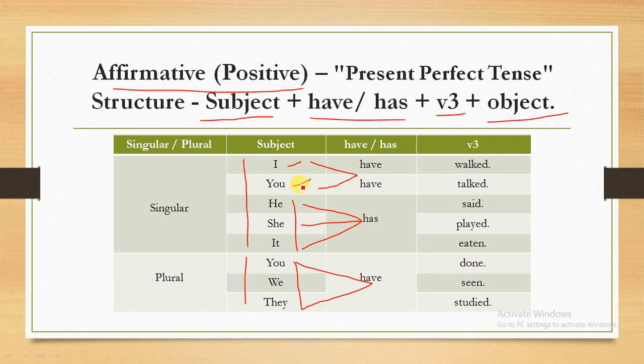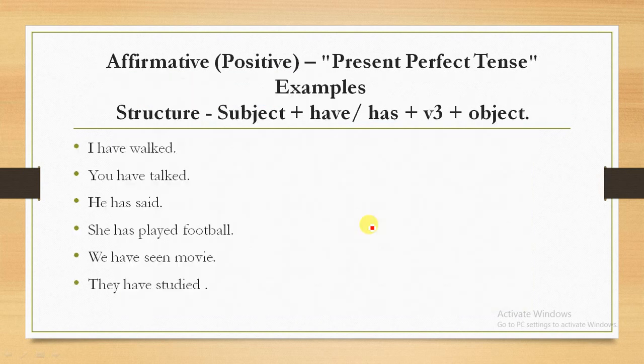So how can we create positive sentences? For example, he has seen. For example, we have said. This type of sentences we can create in present perfect tense in the positive form. Now we will go through some examples. Remember this structure: subject plus have or has plus verb third form plus object. I have walked, you have talked, she has said, she has played football, we have seen a movie, they have studied.